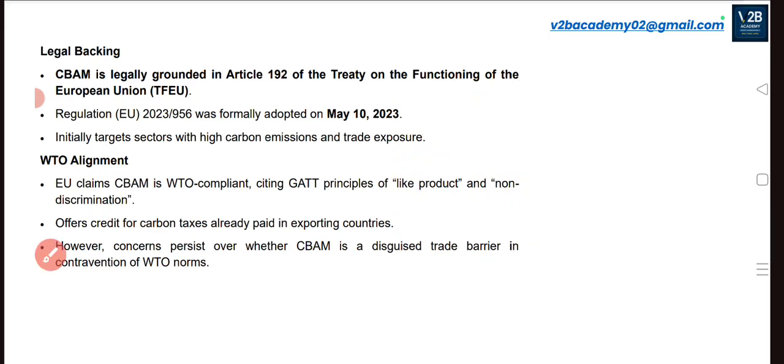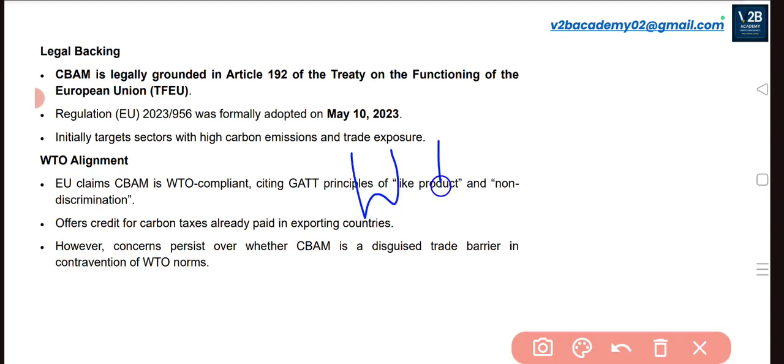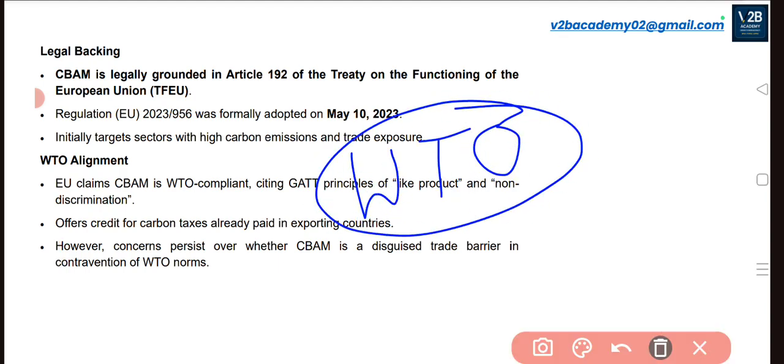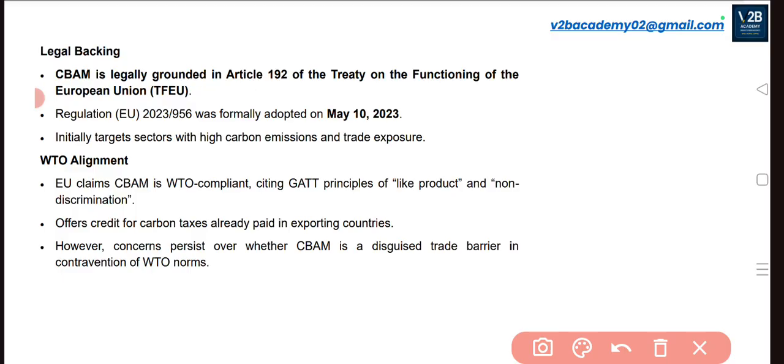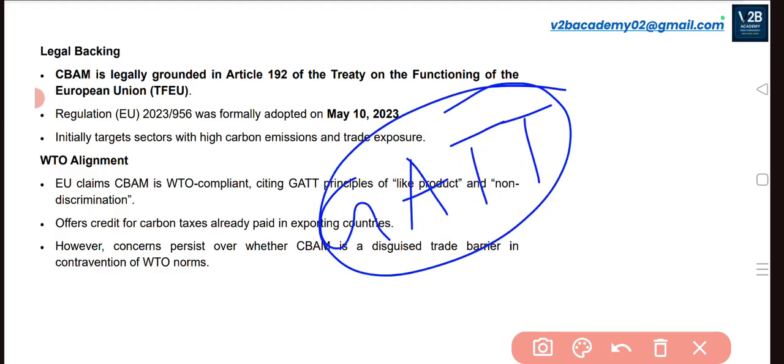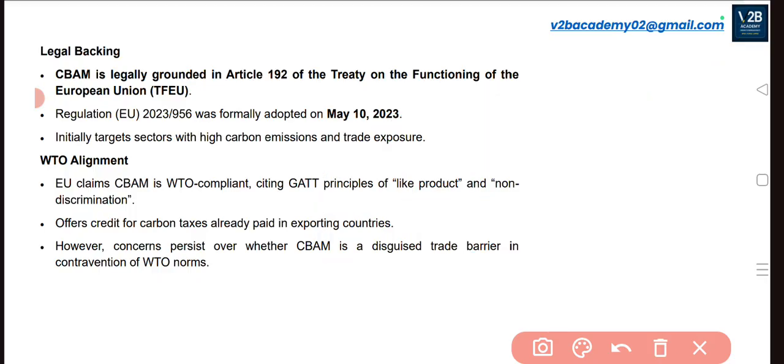But is there any WTO alignment? Are there any WTO principles supporting this mechanism? Let's see. The EU is claiming that CBAM is according to WTO principles itself. It is citing the GATT principles, like product and non-discrimination, which the European Union always claims will support the CBAM mechanism. It is saying that our CBAM mechanism is WTO compliant. Under this mechanism, they'll offer credit for carbon taxes already paid in the exporting countries.